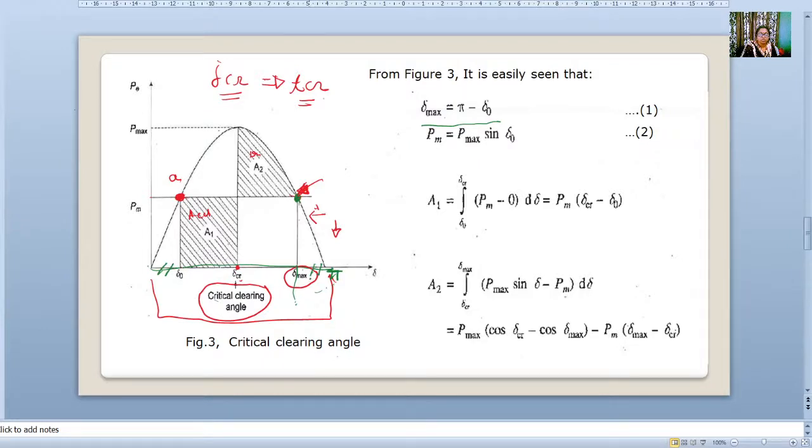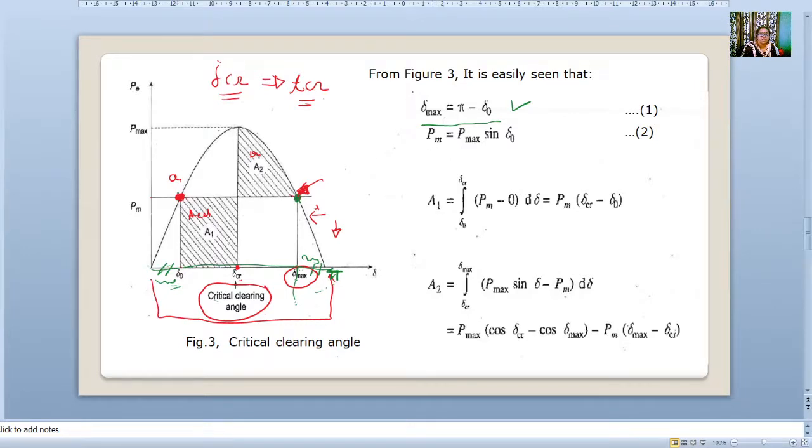So if these two are equal, we can subtract this thing. So pi minus del 0 will be our del max, because these two things are similar.